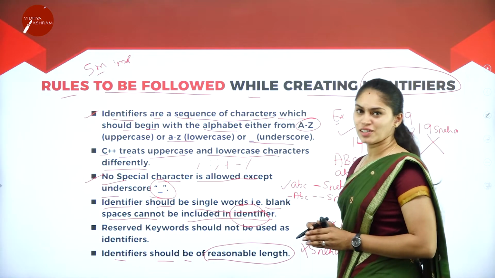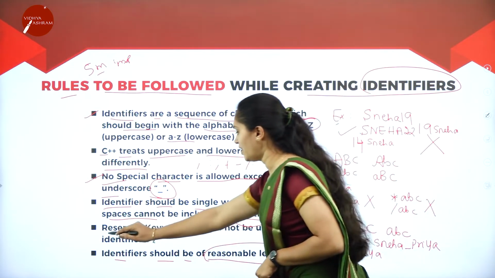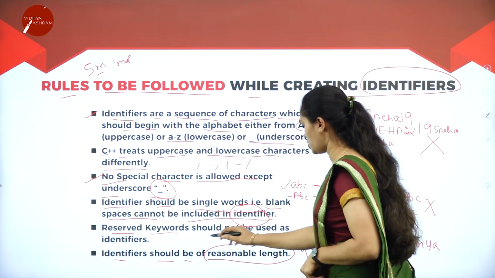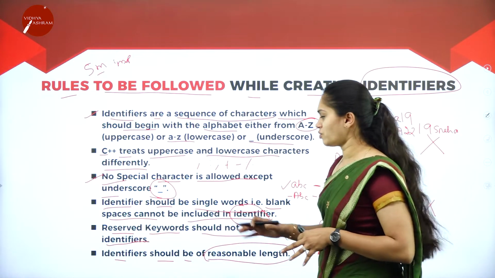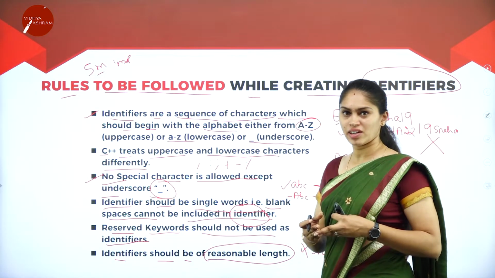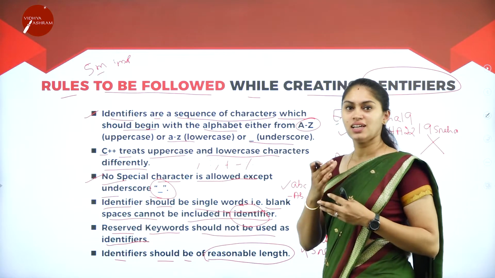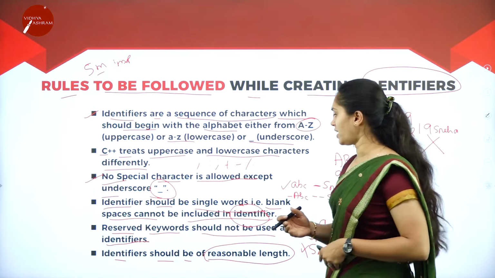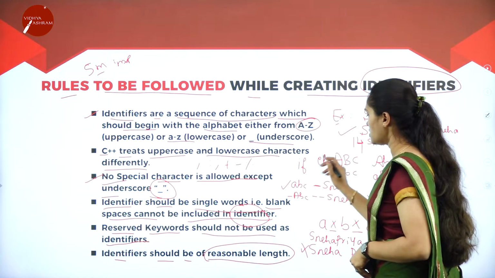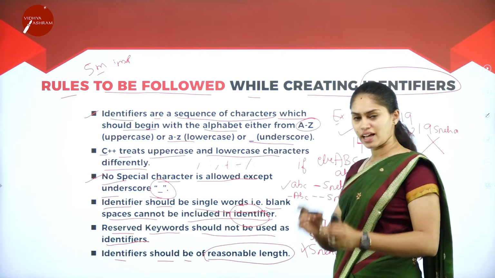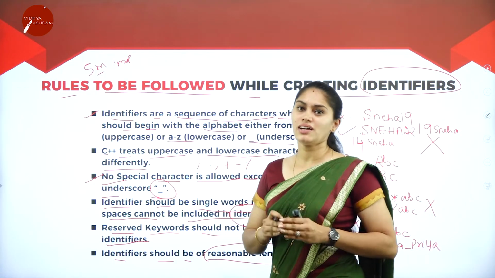While following the rules of identifiers, reserved words or keywords should not be used as an identifier. Very, very important point. Why? Because we cannot use keywords or reserved words as an identifier name. For example, we have a keyword called if, we have a keyword called else. These keywords have a particular meaning to the compiler.